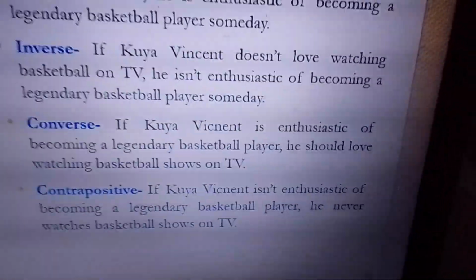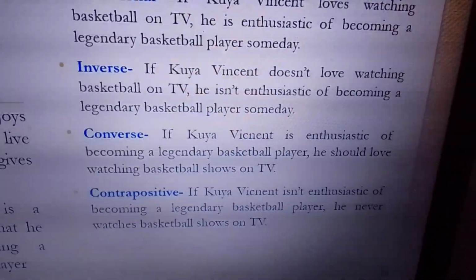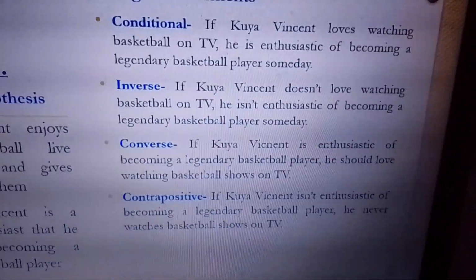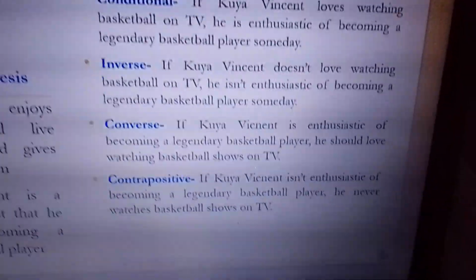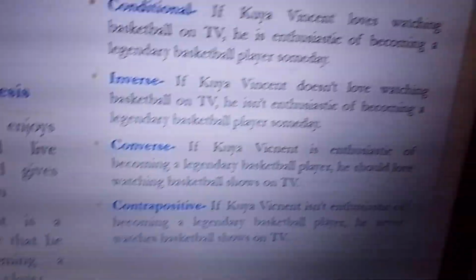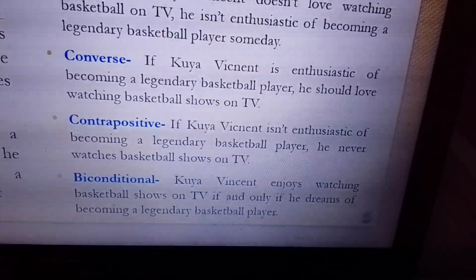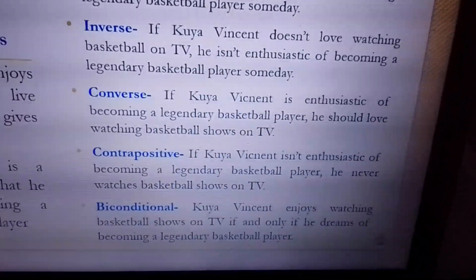And then converse, please say it. Yung biconditional, that's my favorite. If Kuya Vincent enjoys watching basketball live shows on TV, if and only if he dreams to become a basketball enthusiast or legendary basketball player in the future. So yan. Yun lang. Last but not least, let's go to the last problem. Let's go to item number 10.